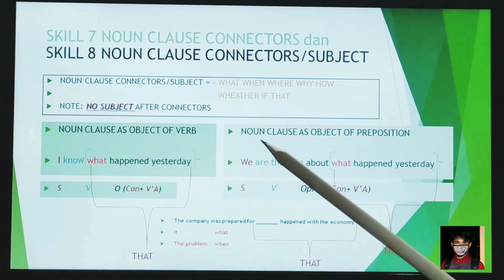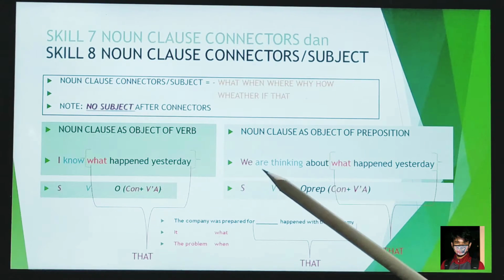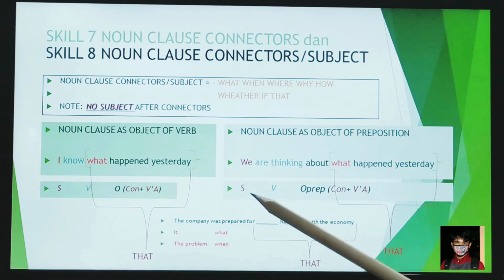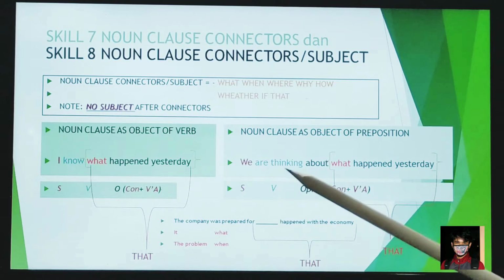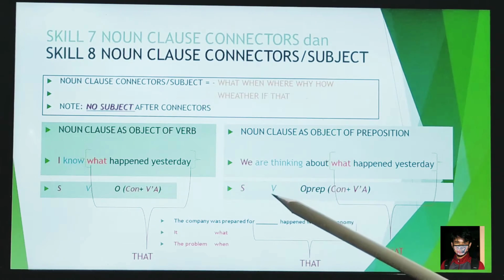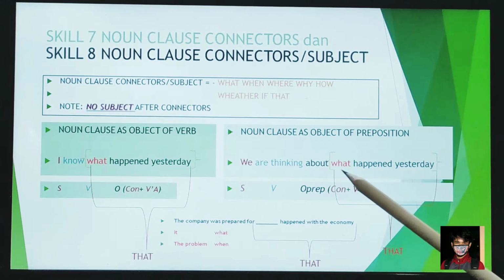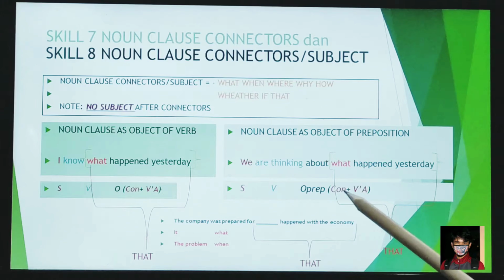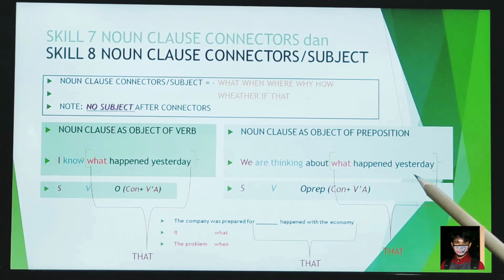For number 2, noun clause as an object of preposition. We are talking about what happened yesterday. It is the same structure as the previous one. We is the subject, thinking is the verb, about is the preposition, and this is the object of the preposition. Connector, verb, and happened yesterday as an adverb.